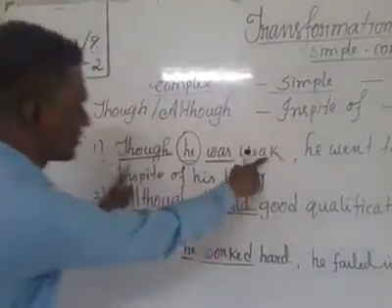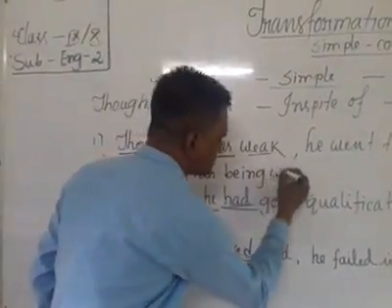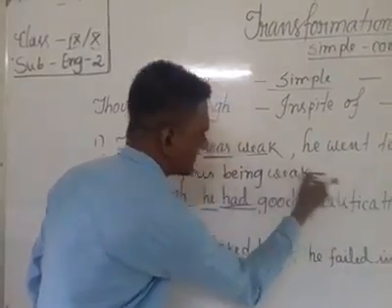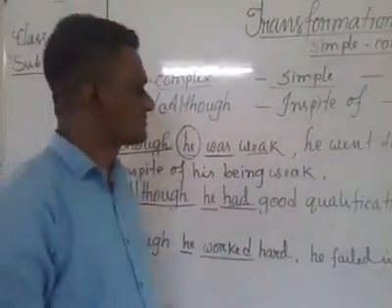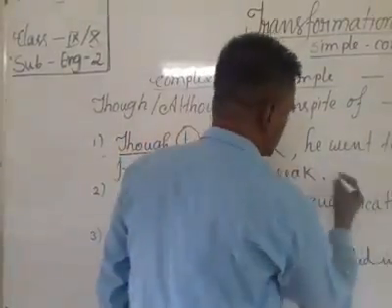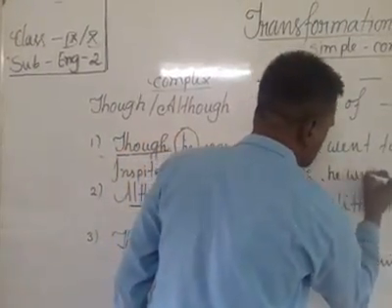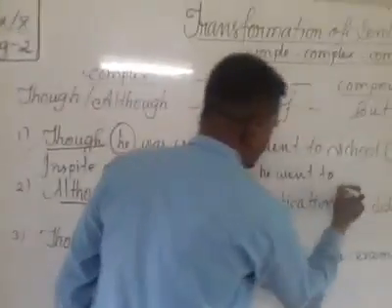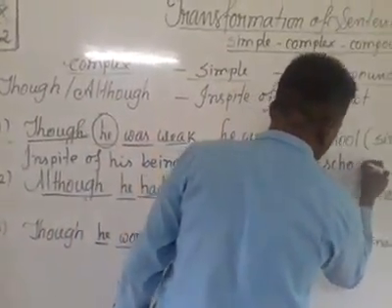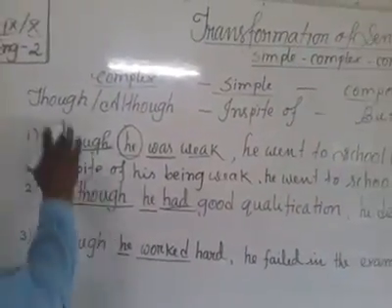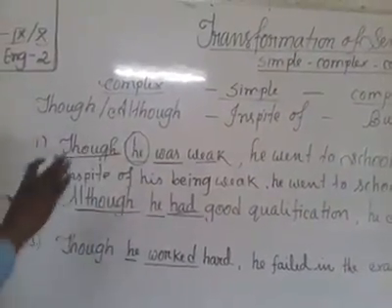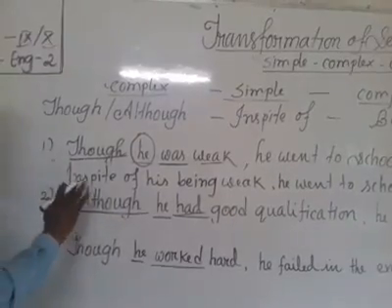Then the rest of the part of this clause. Then I have to use comma. Then you should add the second clause. No need to change the second clause. So I have changed this complex sentence into simple by using in spite of.